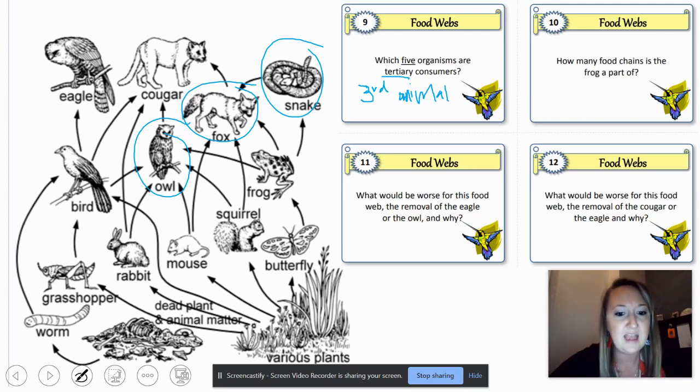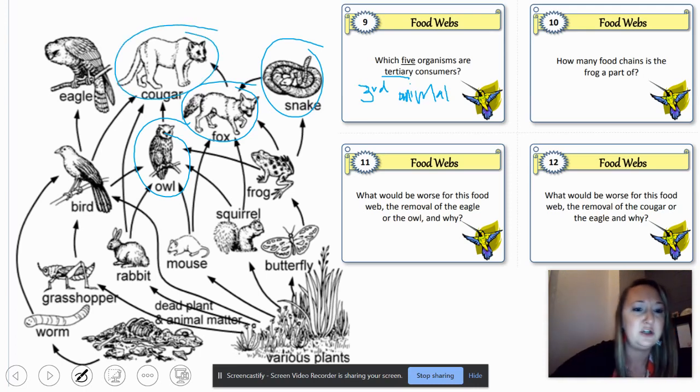Now we're going to start back at our producer. This is our squirrel, this is our primary. Now our fox is our secondary, and our cougar is our tertiary, our third, right? Do we have any more arrows that go away from the owl? We've already got the cougar, right? So then we're going to come back down to the plants. Mouse, fox, cougar, right? Cougar's the third one. 1, 2, 3. To the cougar, still no.